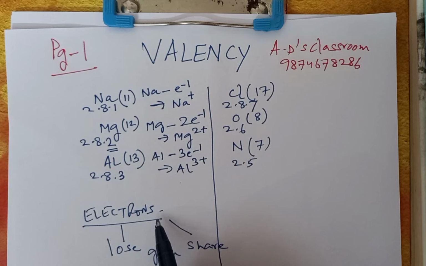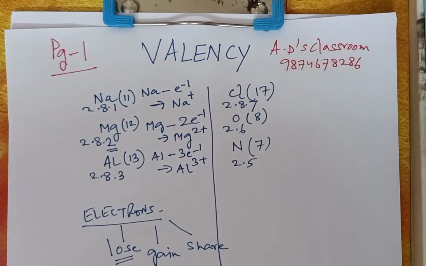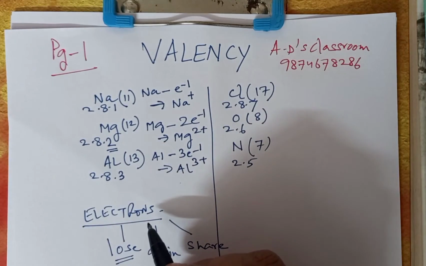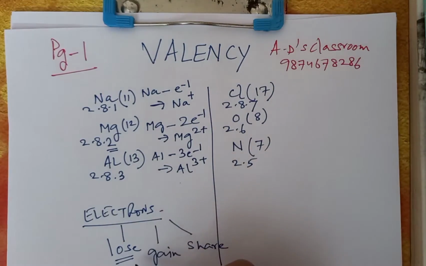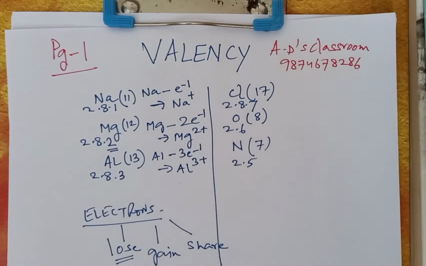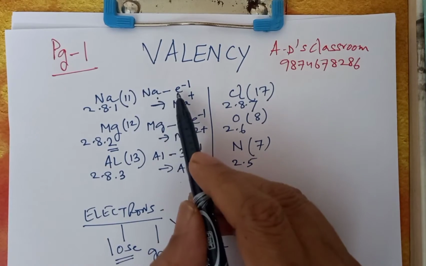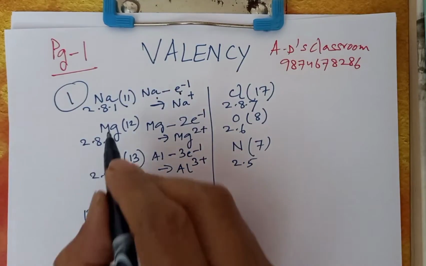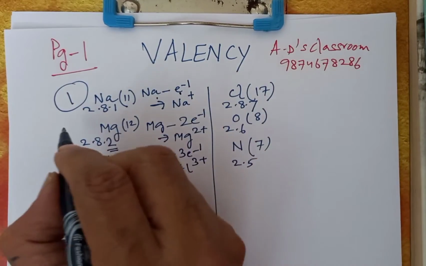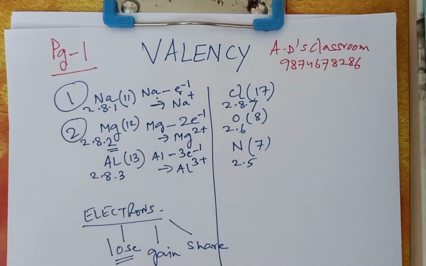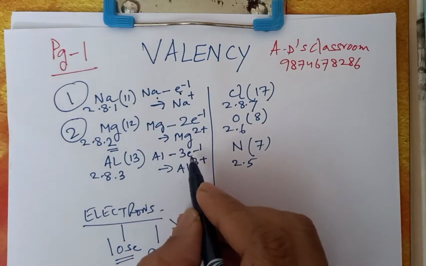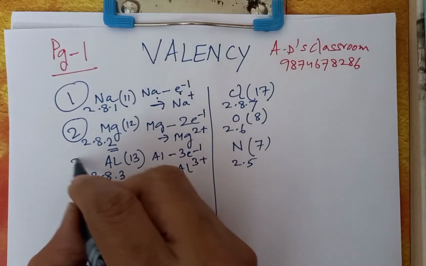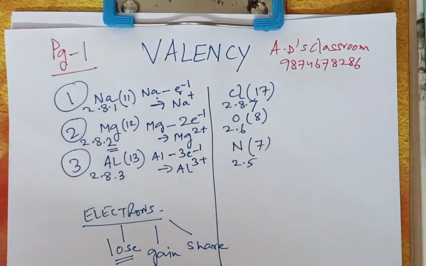The number of electrons that an atom can lose is called its valency. So sodium losing one electron, so the valency of sodium is 1. Magnesium losing 2 electrons, so the valency of magnesium is 2. Aluminium losing 3 electrons, so the valency of aluminium is 3.